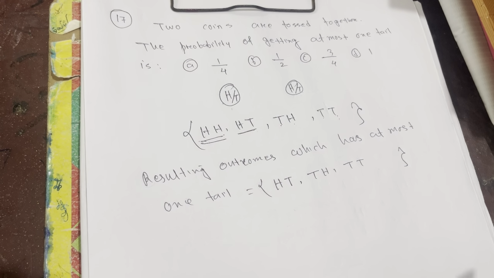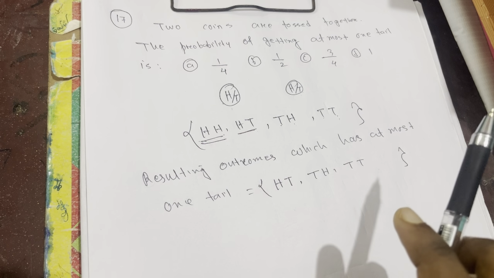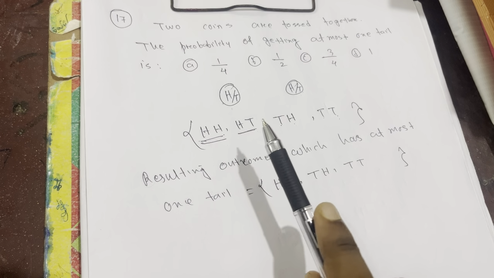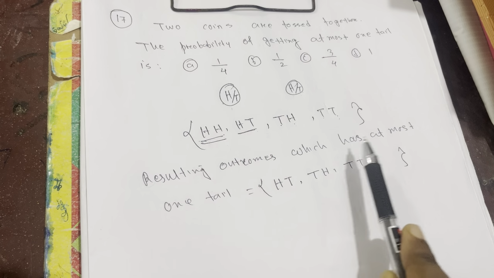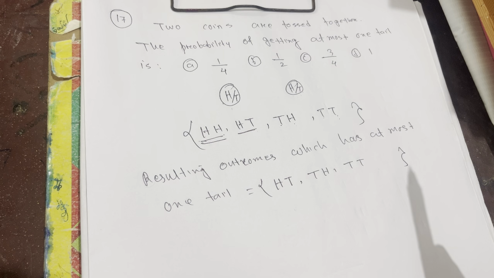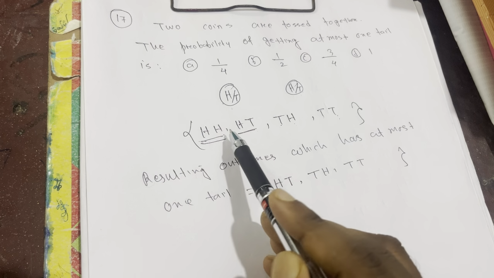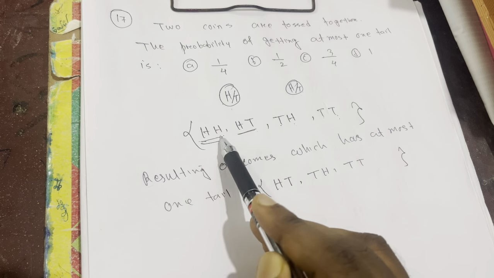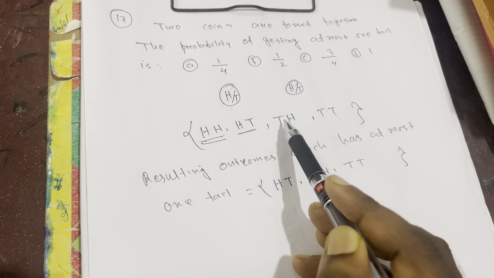So we got 4 possibilities. Total outcomes we got 4. Now we need to find out of 4, the outcomes which have at most one tail. So at most one tail, we need to write such outcomes which have maximum one tail, minimum no limit. So minimum 0 tail also we can write. So this we can write, na. Head also we can, head tail we can write, tail head we can write.